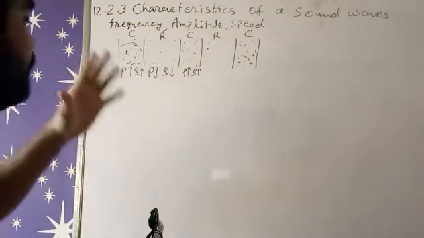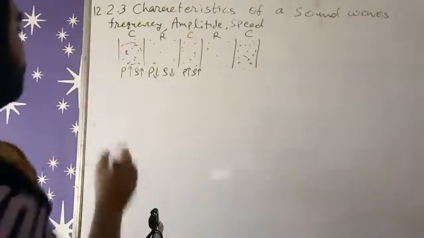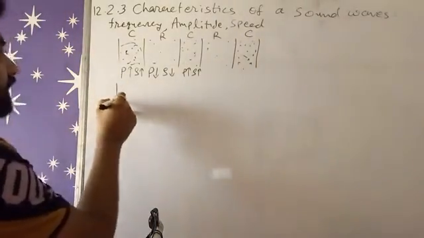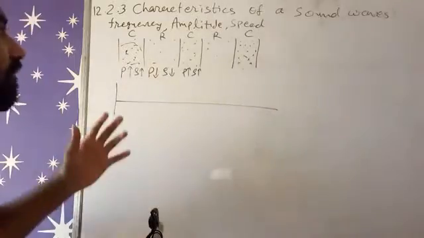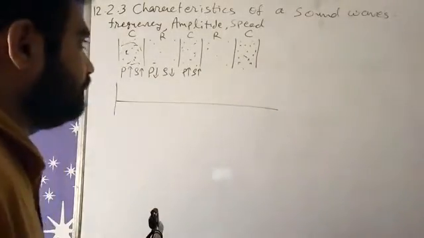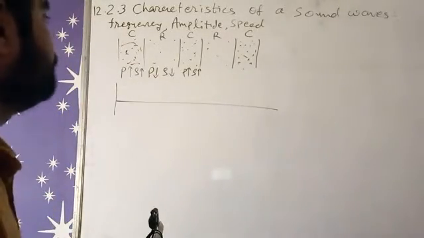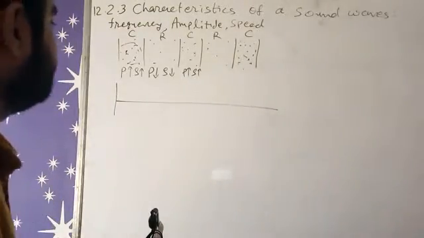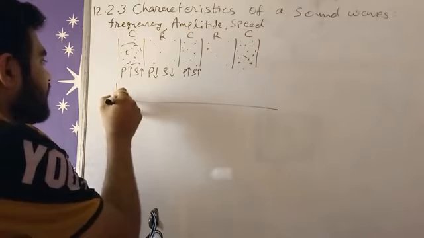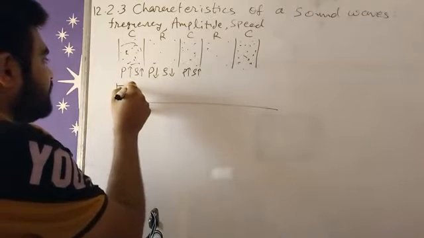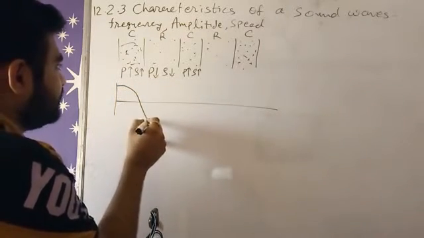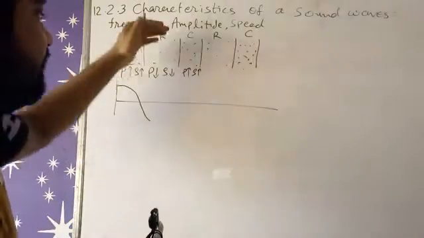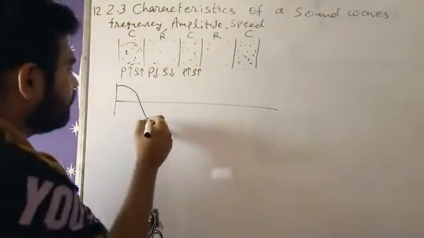Now if I draw this graph in the form of a transverse wave, meaning in the form of an amplitude wave. See, compressions mean higher pressure, so its amplitude will be higher. It starts from here, then it will decrease. On the rarefaction, its density will be lower, so amplitude will also be lower.